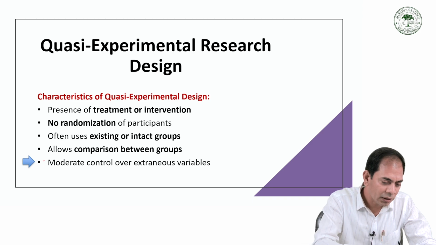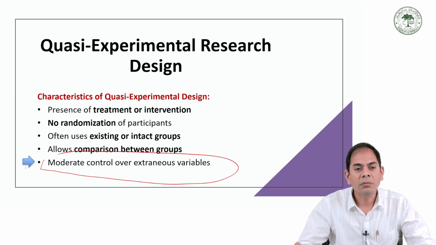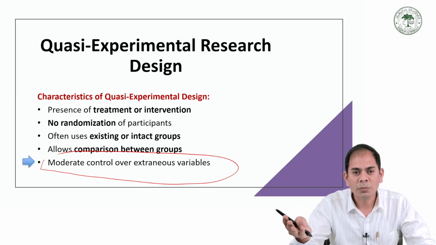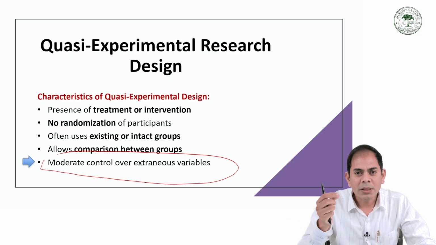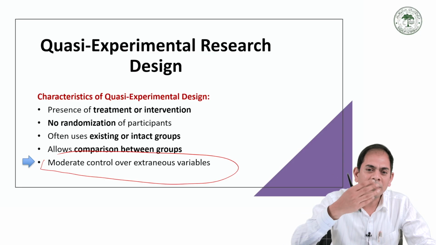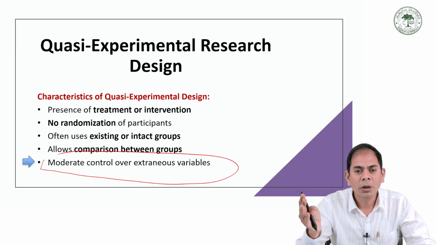Next important characteristic is moderate control over extraneous variables. Many outside factors influence performance. In quasi-experimental research, the researcher tries to control outside variables because these variables affect the output.